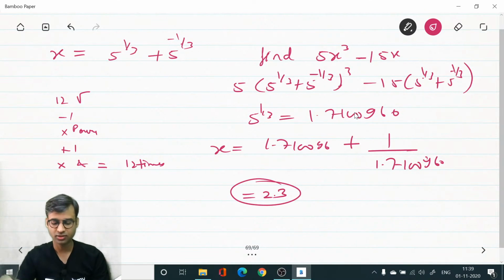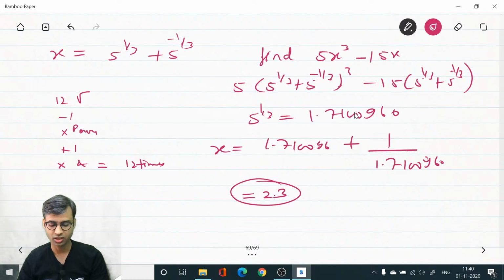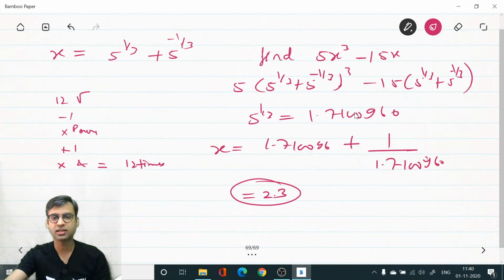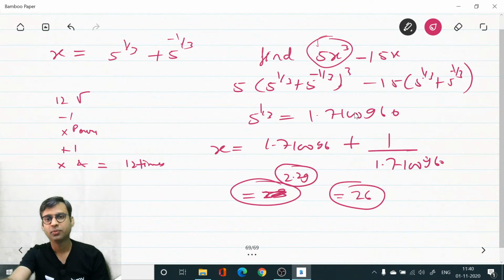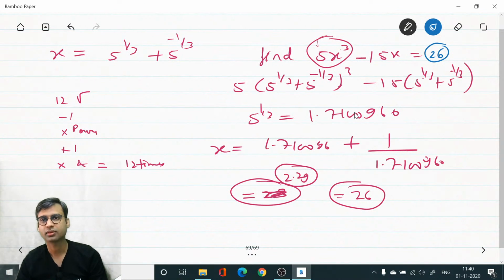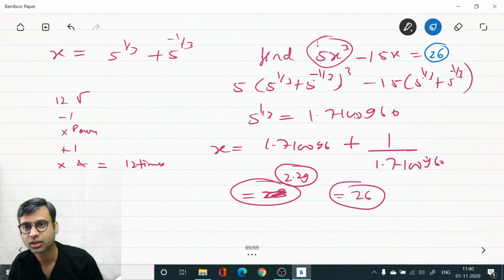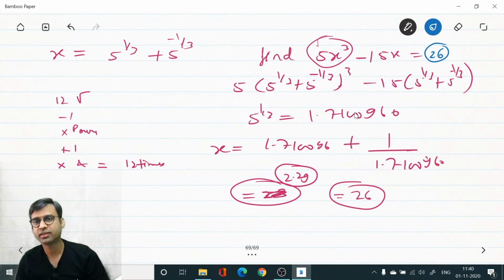Now put this value in this equation. So 2.3 cubed into 5, minus 2.3 into 15. It is approximately 26. The answer is 26, final answer. After putting the value of x in this equation, 2.29 to be precise, you can put the value as 2.29 also. Put the value of 2.29 in this equation and get the answer as 26. 26 is the right answer.